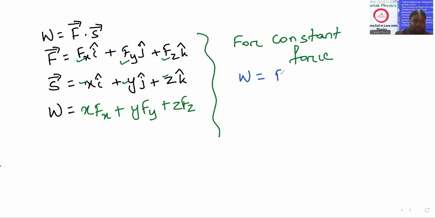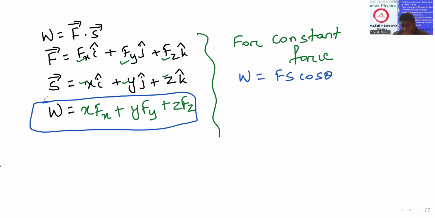W equals Fs cos theta. In this format, we can also calculate the work done. Here, force is constant. It has constant magnitude and constant direction.